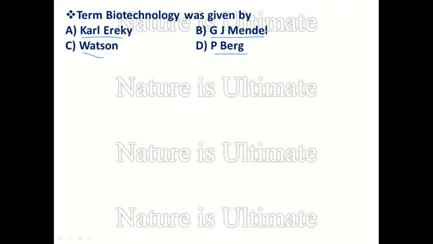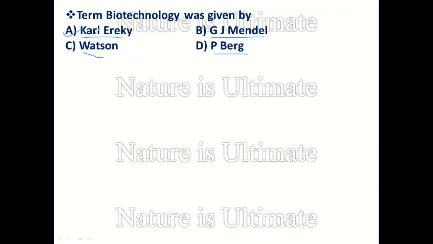Gregor John Mendel is well known for his work in the field of classical genetics, establishing the laws of genetics, and is also known as the father of genetics. Watson is known for his model of DNA, the double helical structure of the DNA molecule. So these three options are incorrect. The last option, Carl Erecki, is the correct answer for this question.